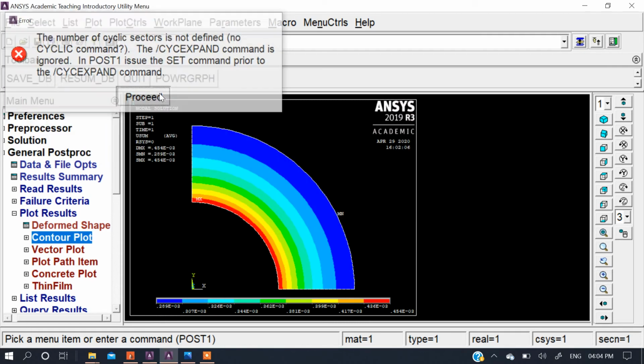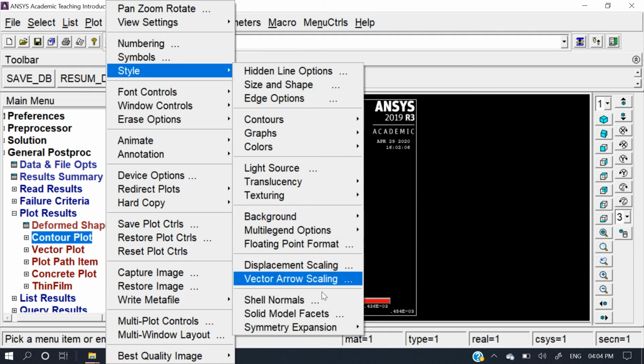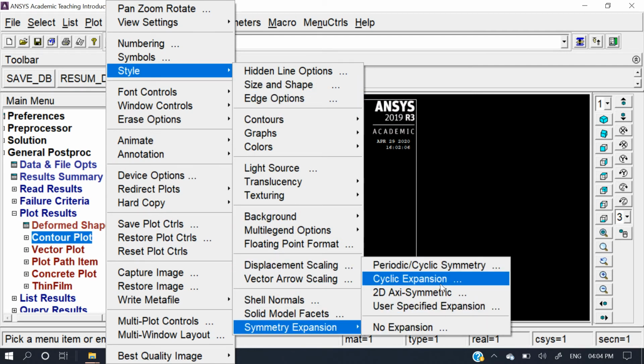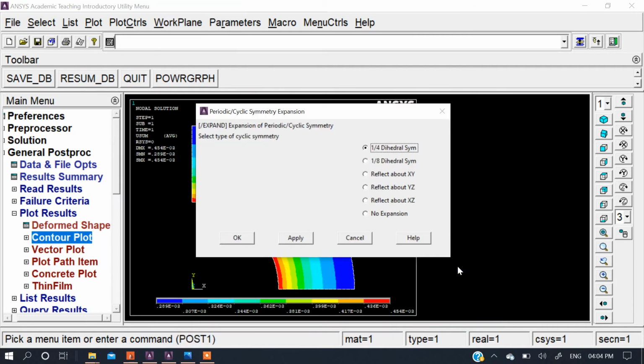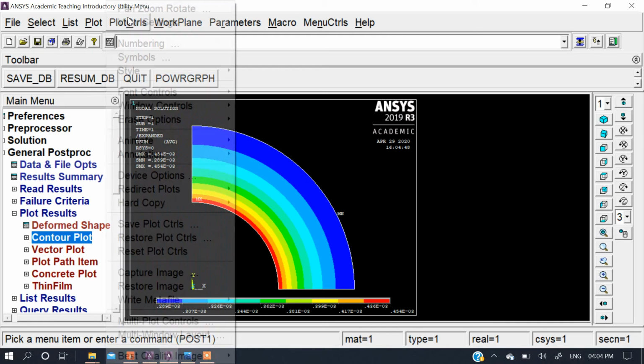Which is showing error, I think. Style, shape, cyclic, periodic, reflect XY, not showing.